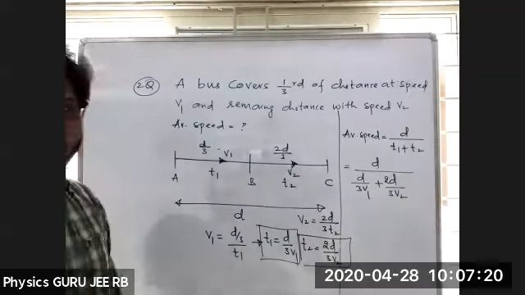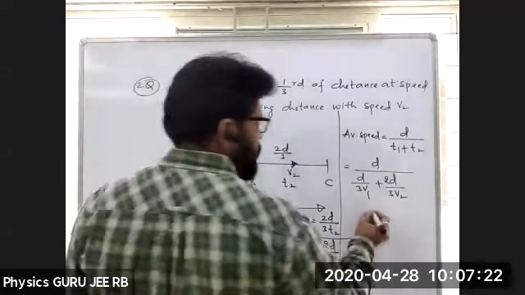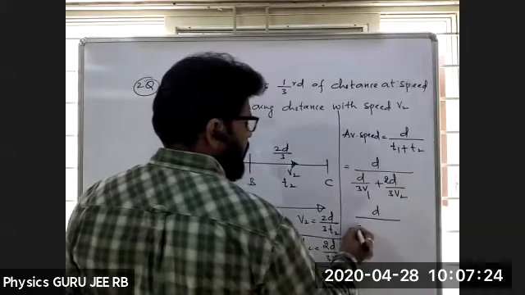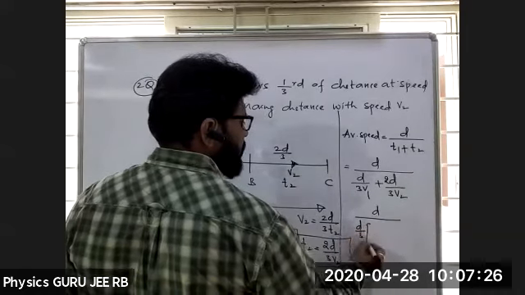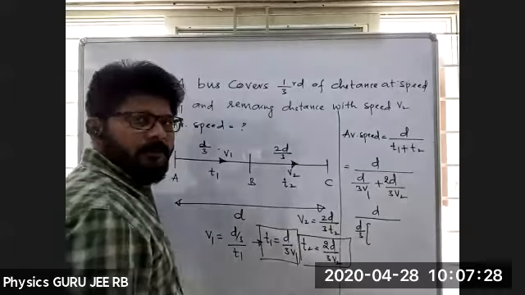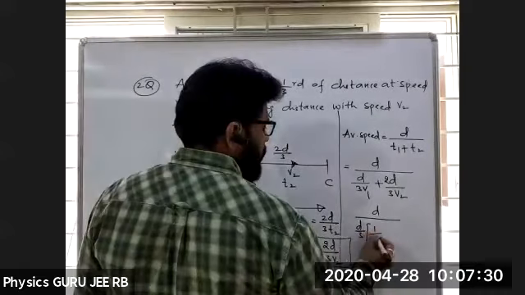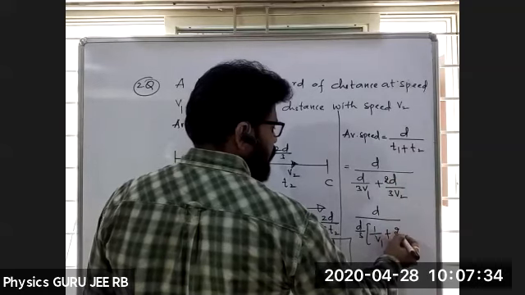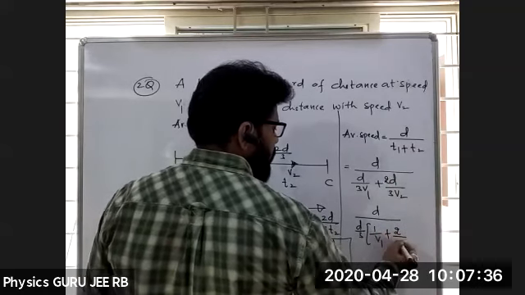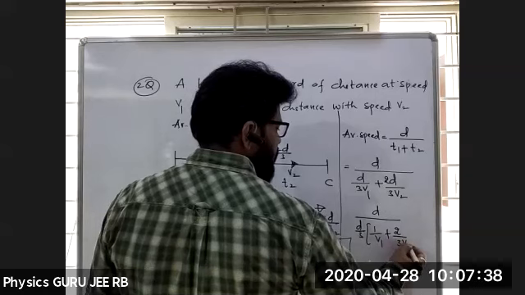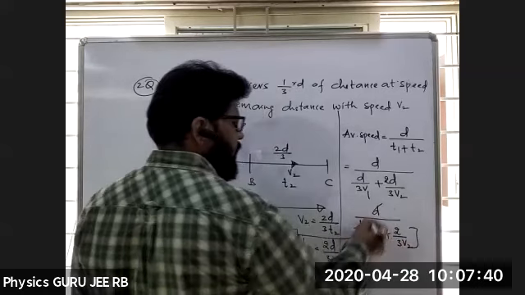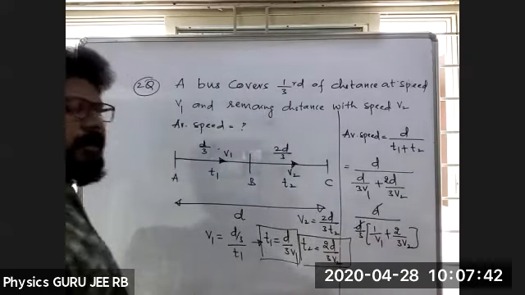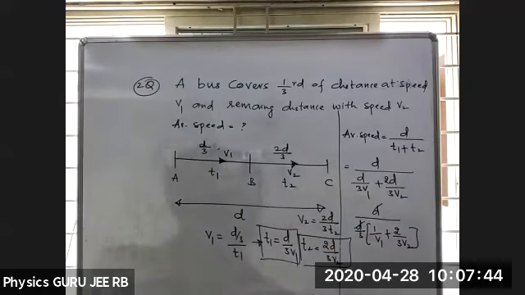So if I take D by 3 common, what I'll get here is 1 by V1 plus 2 by 3V2. That's all, D cancels D, and 3 will go to the numerator. From there onwards, LCM part.